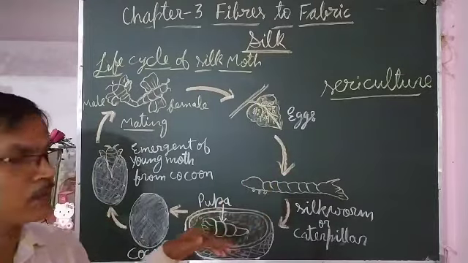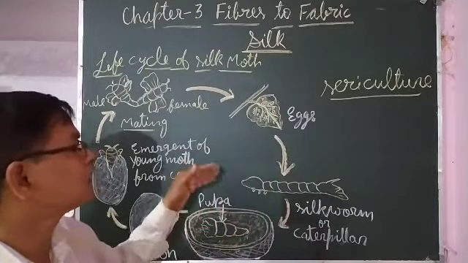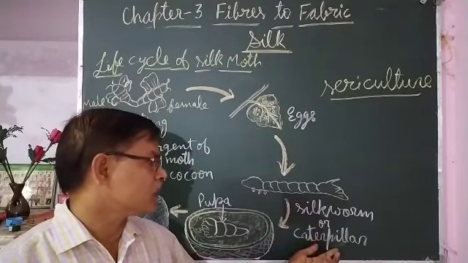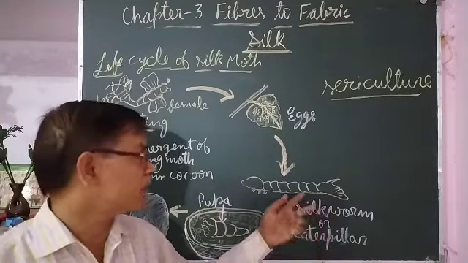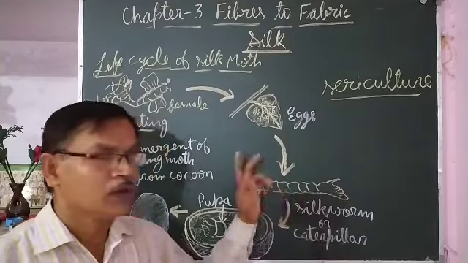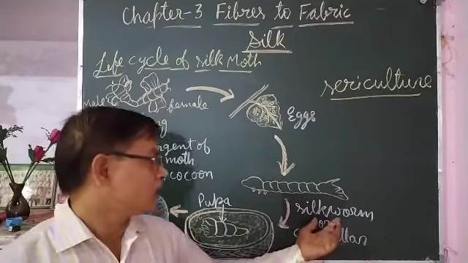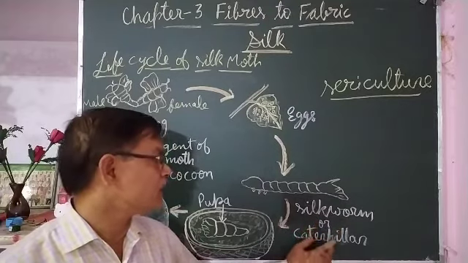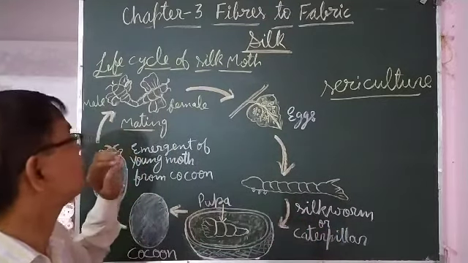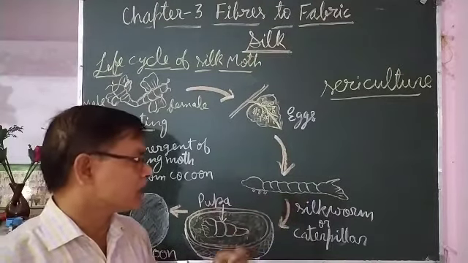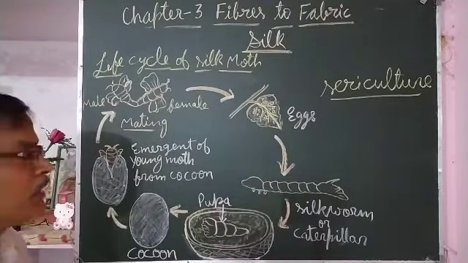Some of the students are confused, they write about butterfly in the life cycle, so there should not be any confusion. The larva of the silk moth is also called caterpillar, and the larva of the butterfly is also called caterpillar, so don't be confused. This is the larva of the silk moth. So this caterpillar comes out and feeds on the mulberry leaves.